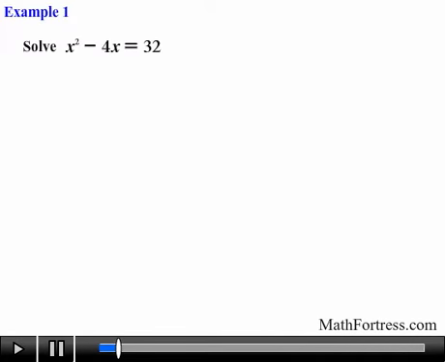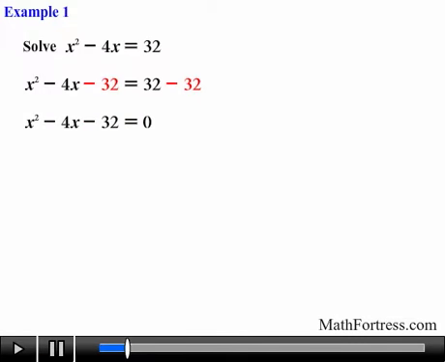Solve the equation x squared minus 4x equals 32. Alright, the first step is to get the quadratic trinomial in standard form and set one side equal to 0. So we first need to subtract 32 from both sides in order to accomplish this first step. Doing that, we obtain x squared minus 4x minus 32 equals 0.